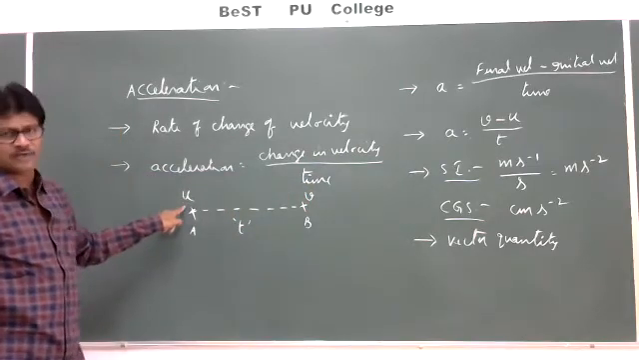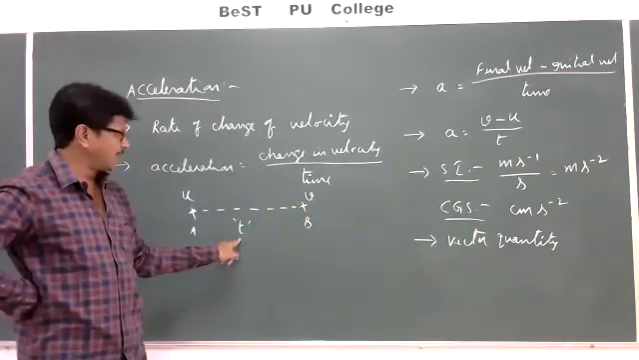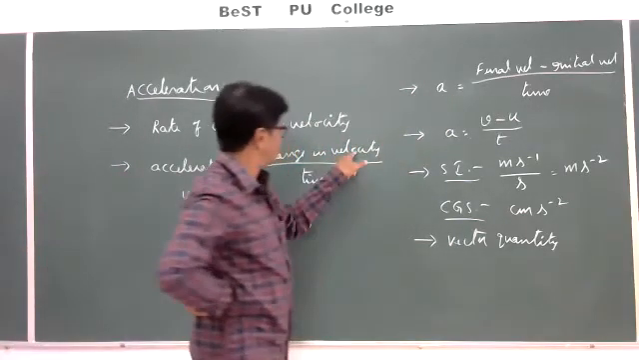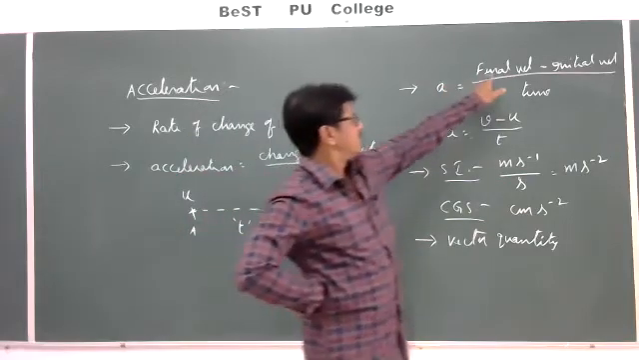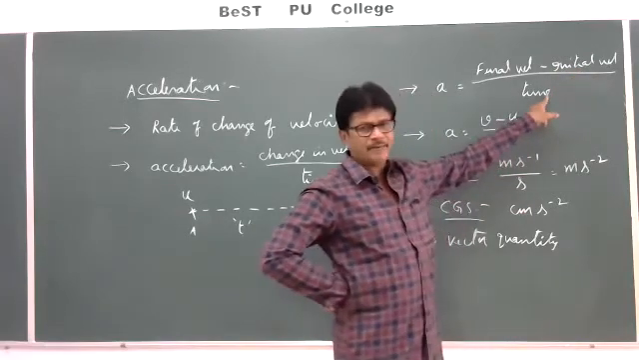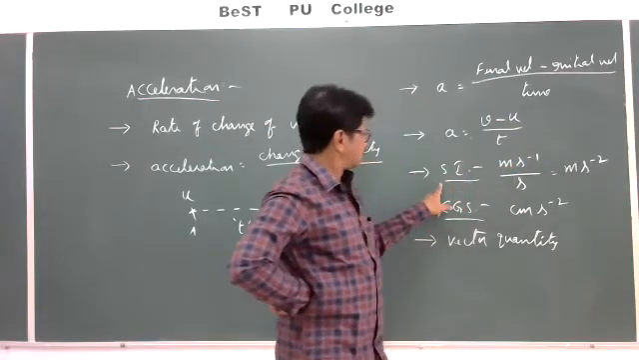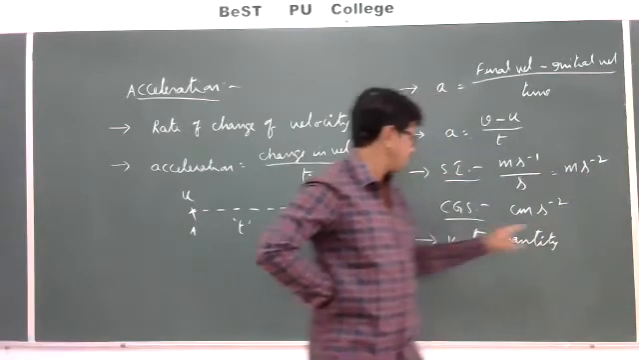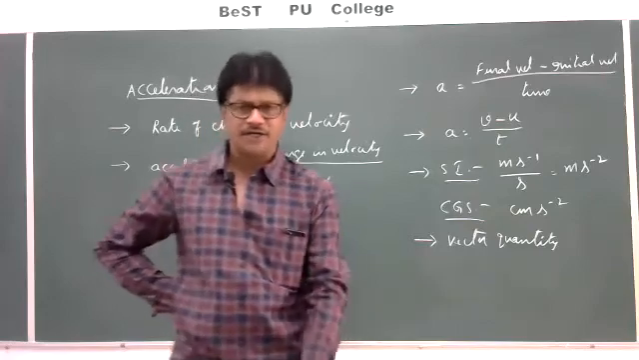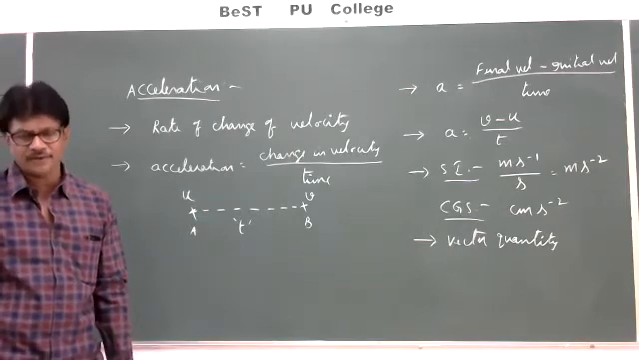If u is the initial velocity and the velocity of a body becomes v after a time t, then acceleration is nothing but change in velocity by time, whereas change in velocity is final velocity minus initial velocity. So a is equal to v minus u by t. The unit of acceleration in SI system is meter per second square, whereas in CGS system it is centimeter per second square, and acceleration is a vector quantity.